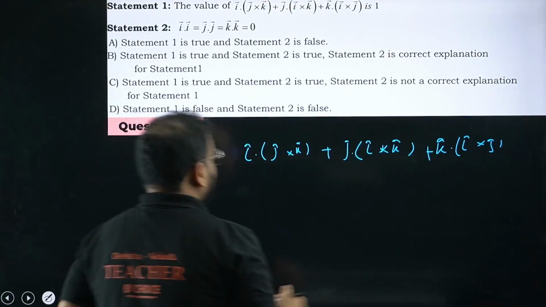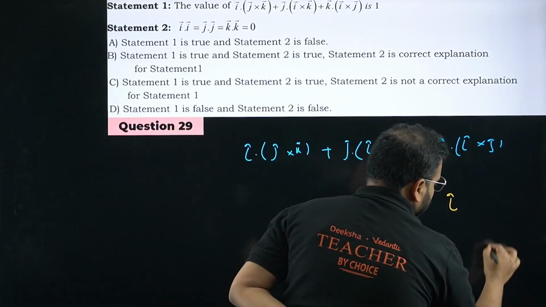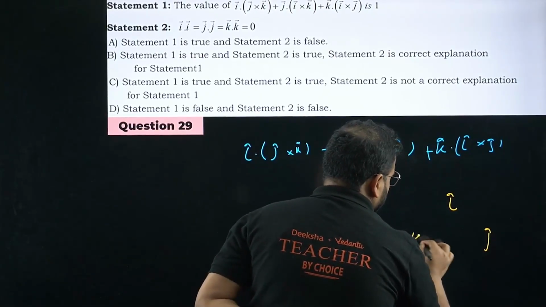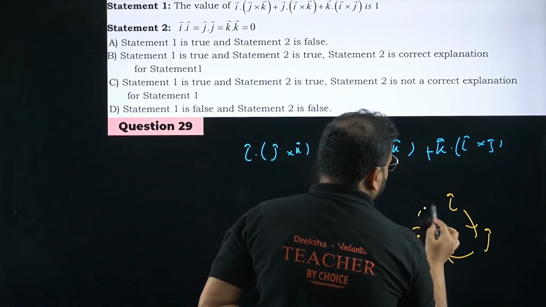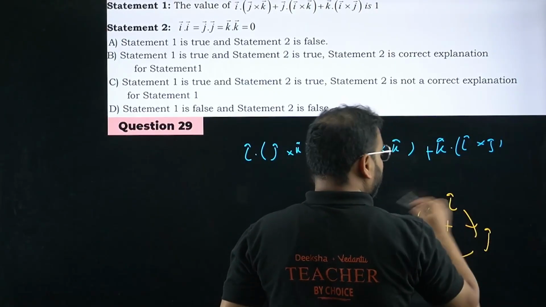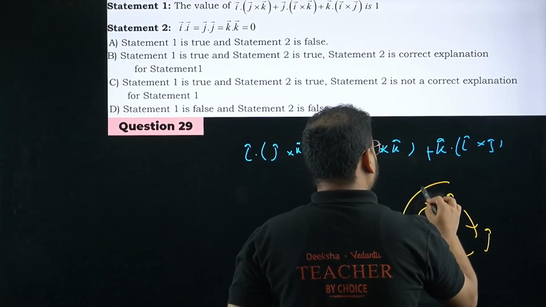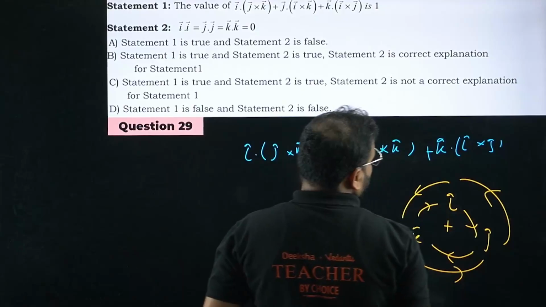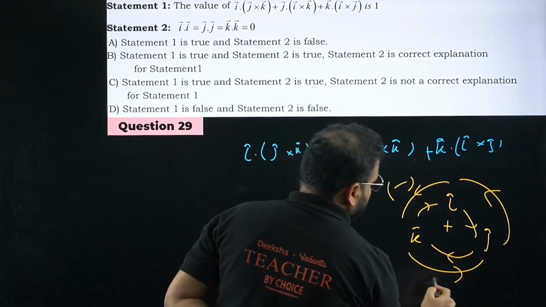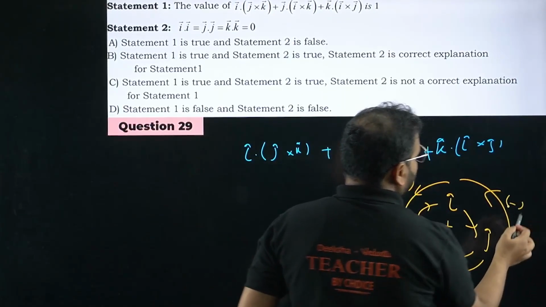Don't worry. I have to write here I, I have to write here j, I have to write here, sir, k. If you go from I to j, bacha, if you go from j to k or k to I, it will be positive, sir. If you go ulta, from let's say I to k you go, and k to j you go, and j to I you go, it will be negative, sir. Okay, so what are you getting?